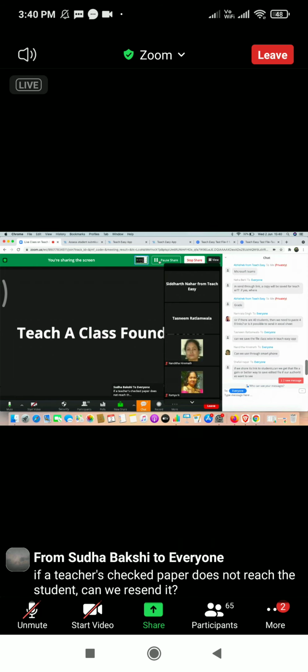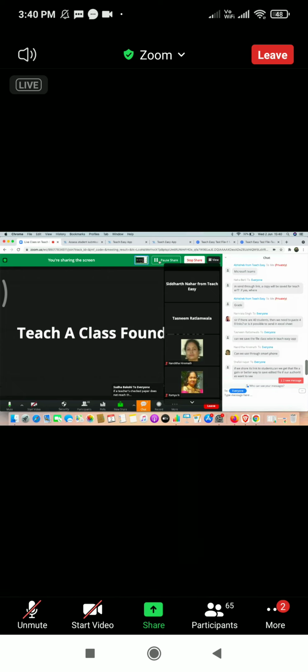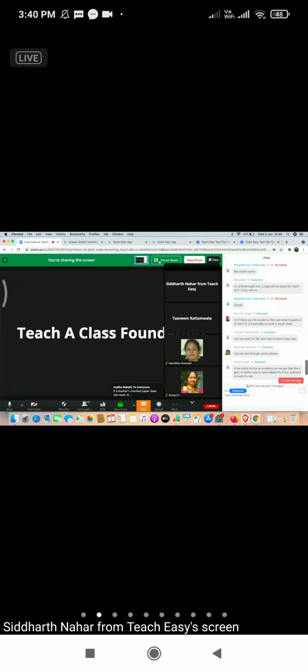Abrami ma'am has asked whether it is possible to correct images as well. Image correction is possible. For image correction, it is supported on our mobile app. Right now on desktop, images are not supported. It is in progress, so within a week's time we'll be able to support images as well.